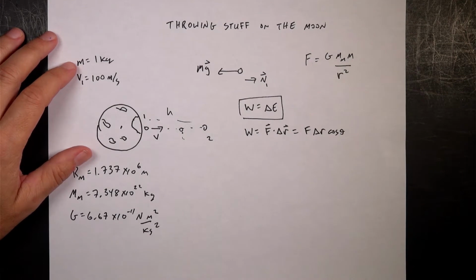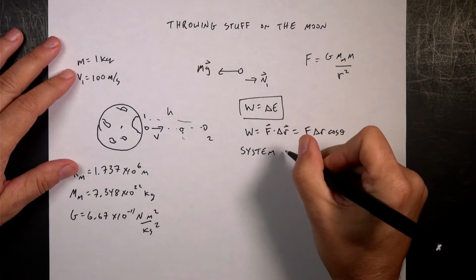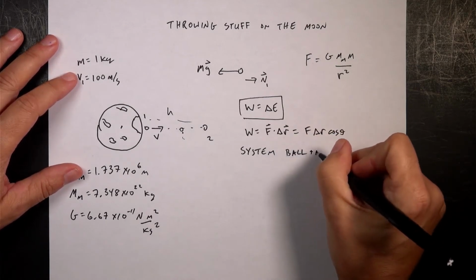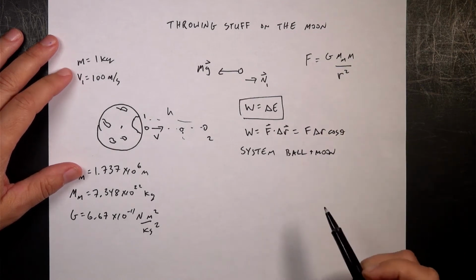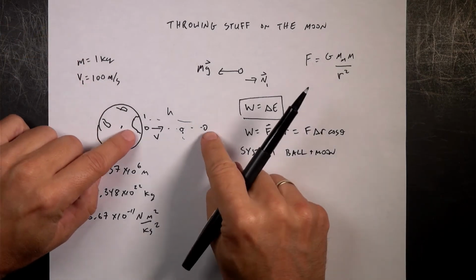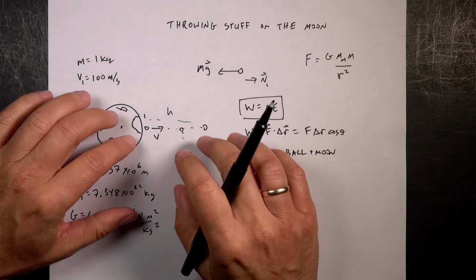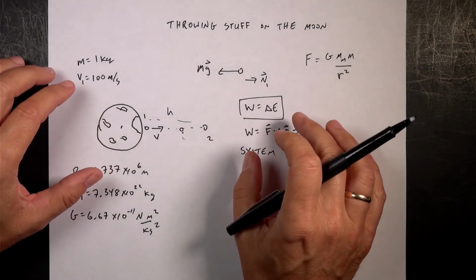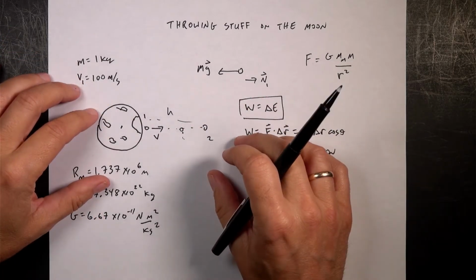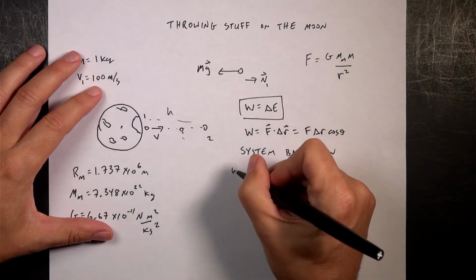Now, what about the energy? Well, the energy depends on what kind of system we have. So let's say that we have the system of the, I guess it's a ball. It's a ball plus the moon. In that case, I have no external forces on my system, right? There is a gravitational force on the ball, but there's also a gravitational force on the moon from the ball. And so as these things move apart, that's an internal force, and it doesn't do work on the system. It doesn't change the energy of the system. So I don't have a work done on the system. So the work is 0.